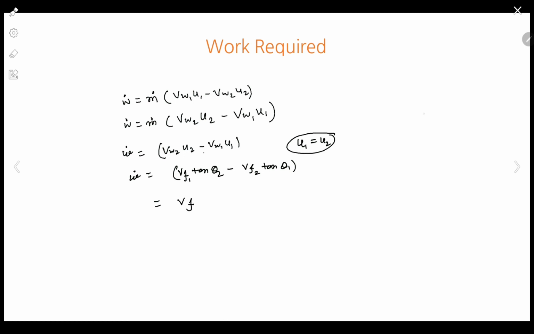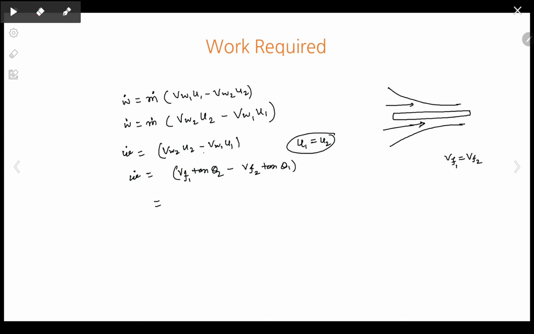See, in case of our flow, what is happening? This is the shaft and everything. Correct? So Vf is the component responsible for the fluid flow. So over here fluid flow is happening in this direction. Correct? So it is regarded as constant, meaning Vf1 and Vf2 are regarded as constant. Nothing is happening to the flow velocity. Correct? So Vf can be taken as constant out of the bracket, and we can say the specific work done is Vf times